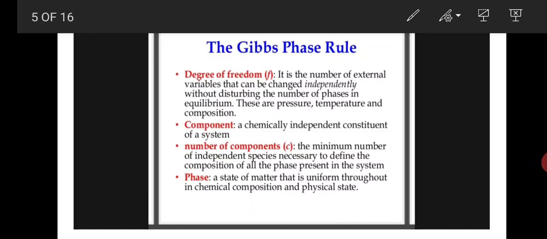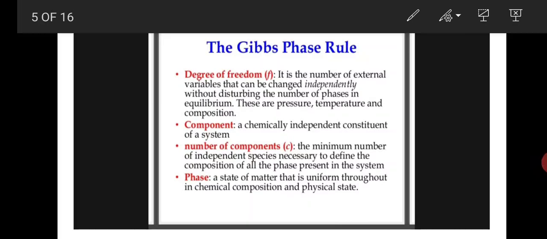These are pressure, temperature, and composition. Okay, degree of freedom means the number of external variables that can be changed independently without disturbing the number of phases in equilibrium. Okay, these are pressure, temperature, and concentration.